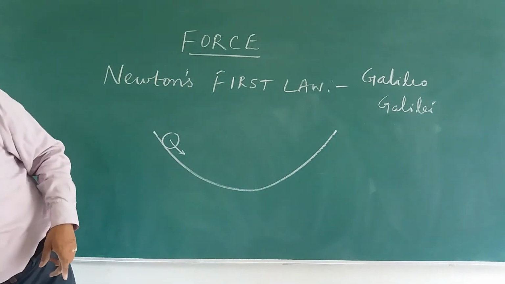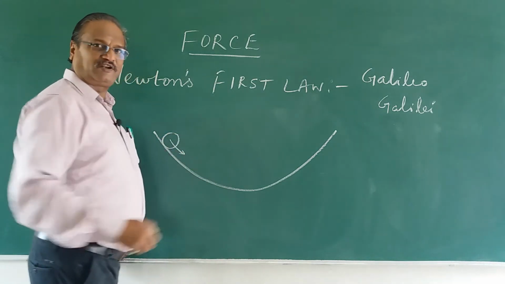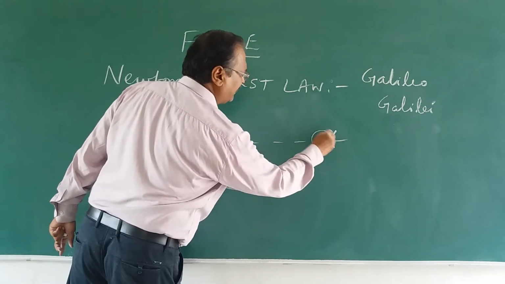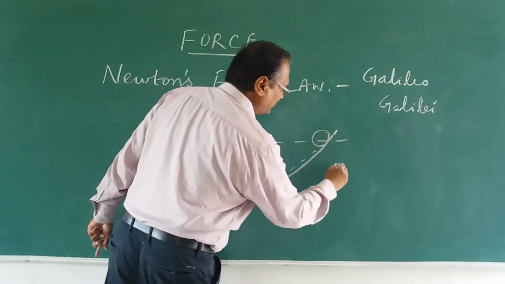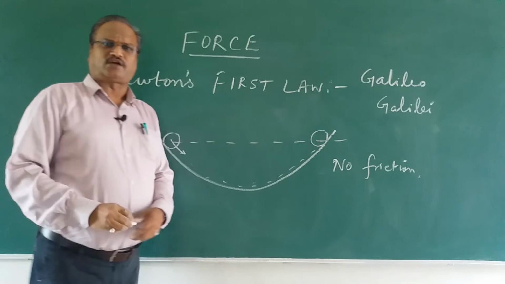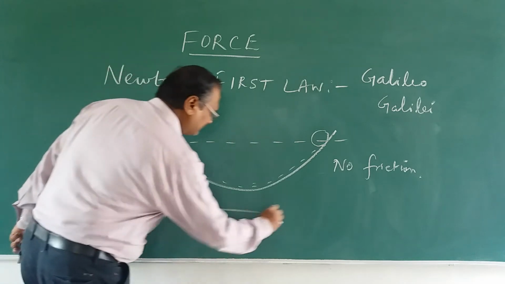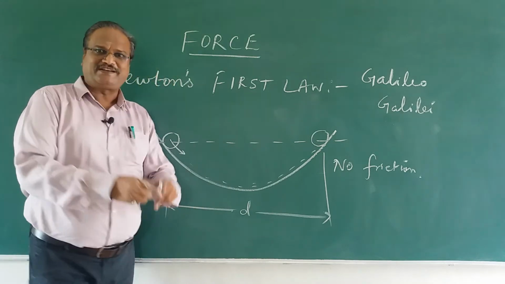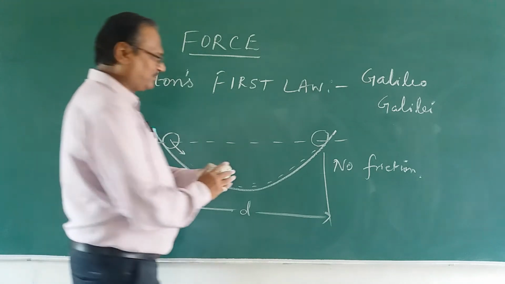When he took an inclined plane, or a trough like this, he took a ball and rolled the ball. He found that the ball is able to reach the same height, right? That means there is no friction. The body is rolling like this, reaches here, and in this we will take no friction. Then Galileo thought, if from here it can come this much, it is able to travel this much distance, fine. What he did, he bent this a little bit bigger. I am going to draw and show you how it is going to be.